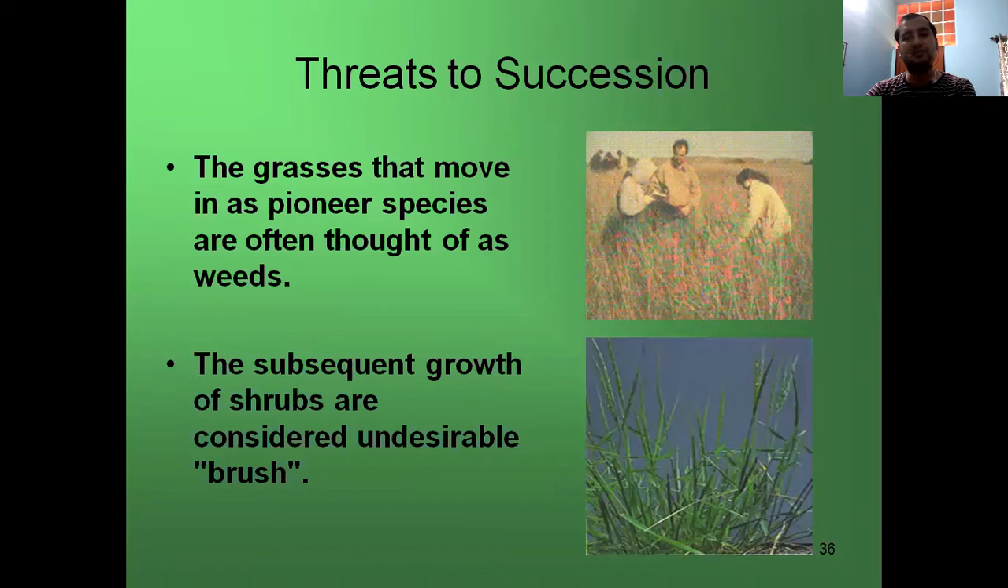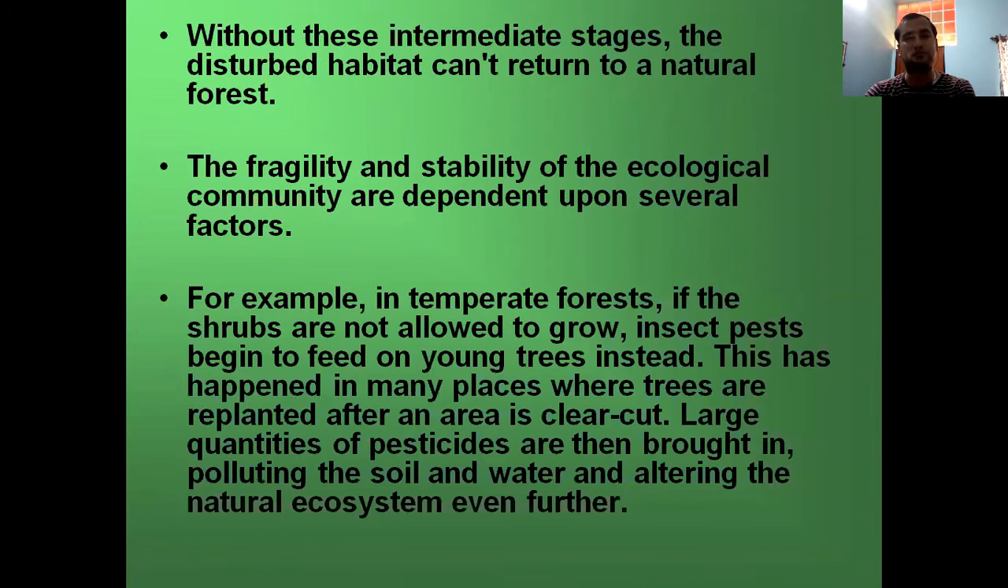So what are the threats to succession? The grasses that move in as pioneer species are often thought of as weeds. So what we do in an agricultural field, if we see other weedy plants, we just uproot them, but this is not desirable from an ecological perspective, because these plants are generally making the pathway for future plants. The subsequent growth of shrubs or bushes is also considered undesirable. Without these intermediate stages, the disturbed habitat cannot return to natural forest.